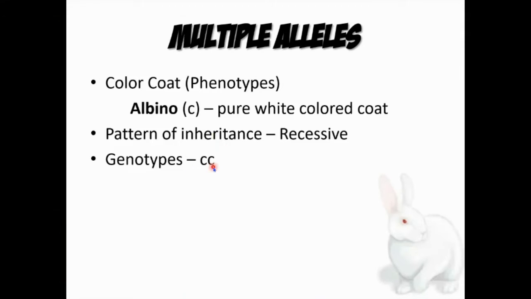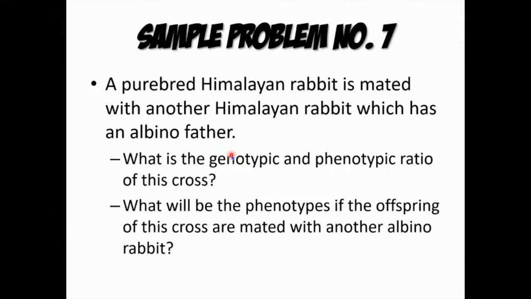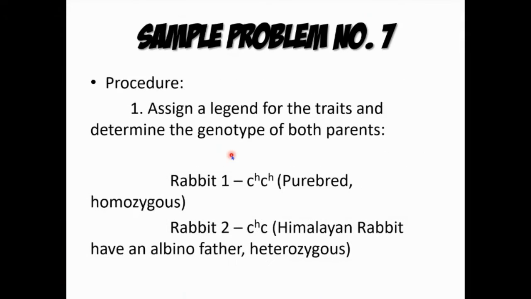Their genotype is just CC. Then sample problem number 7: a purebred Himalayan rabbit is mated with another Himalayan rabbit which has an albino father. What is the genotypic and phenotypic ratio of this cross? And what will be the phenotypes if the offspring of this cross are mated with another albino rabbit? No? So let us start.